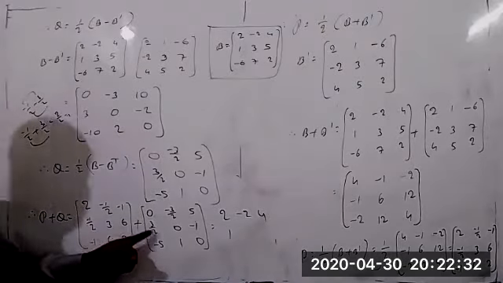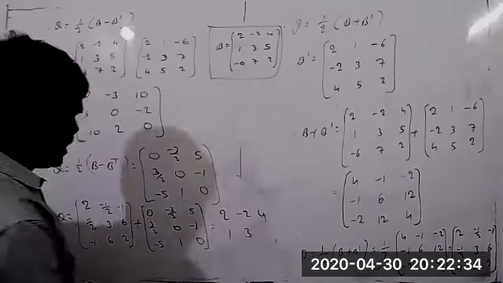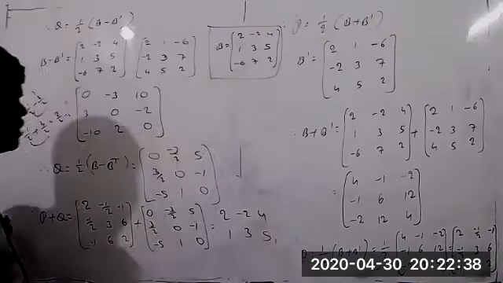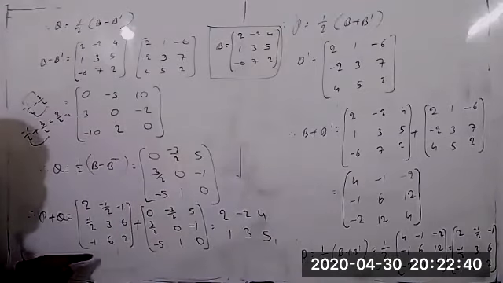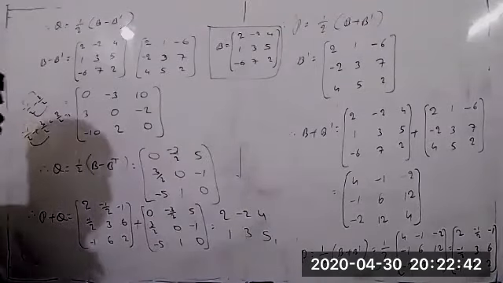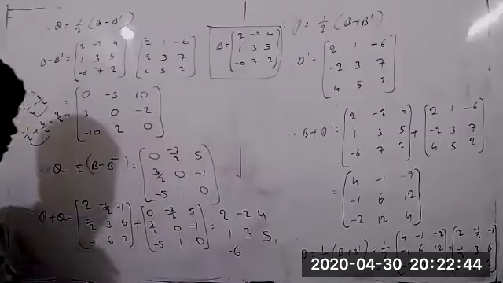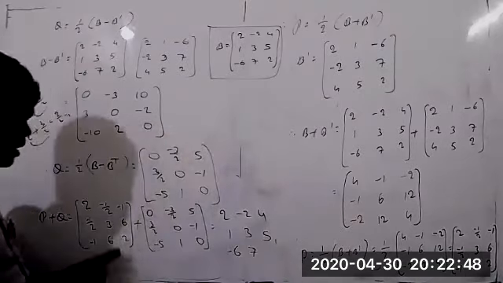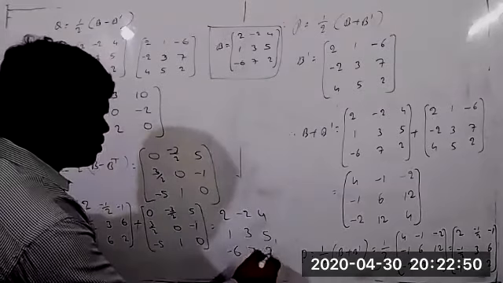Next, 3 plus 0 equal to 3. 6 minus 1 equal to 5. Now minus 1 minus 5 equal to minus 6. 2 plus 5 equal to 7. And 2 plus 0 equal to 2 now.